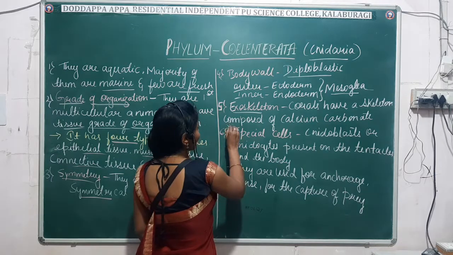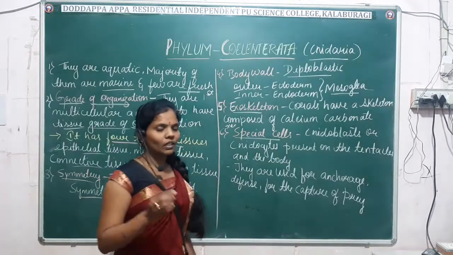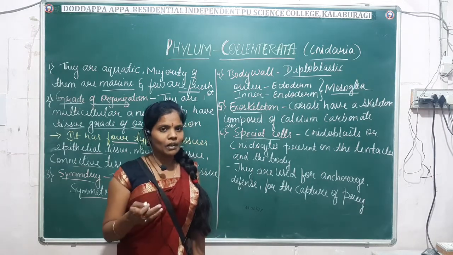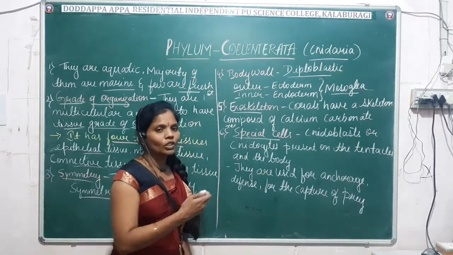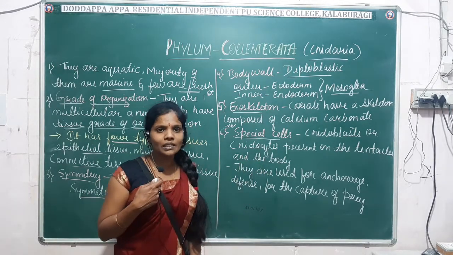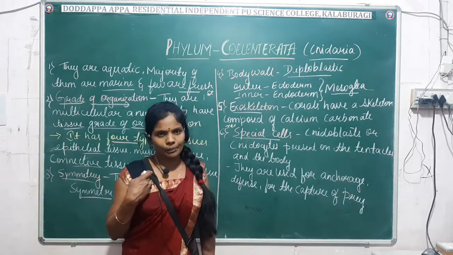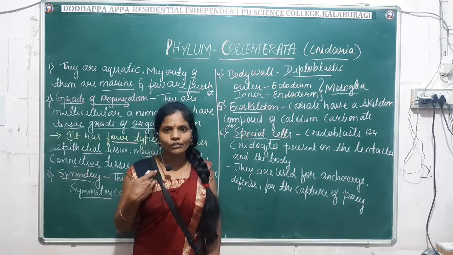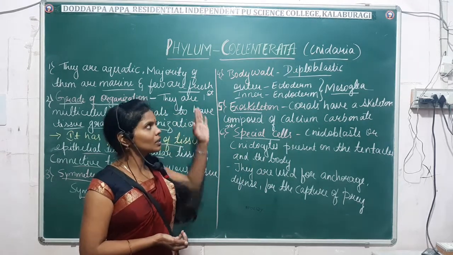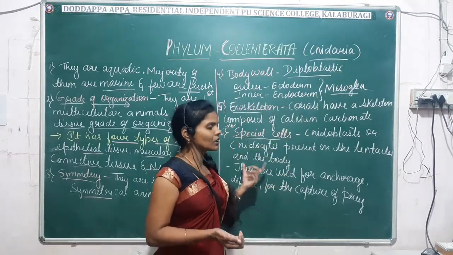Another important characteristic feature of coelenterates is that they have special cells known as cnidoblasts or cnidocytes. Cnidoblasts or cnidocytes are present on the tentacles and the body. The major function of cnidoblasts is anchorage, defense and capturing of the prey. Because of the presence of these cnidoblasts, or stinging cells, coelenterates are also known as Cnidaria. These are the characteristic features of the coelenterates.